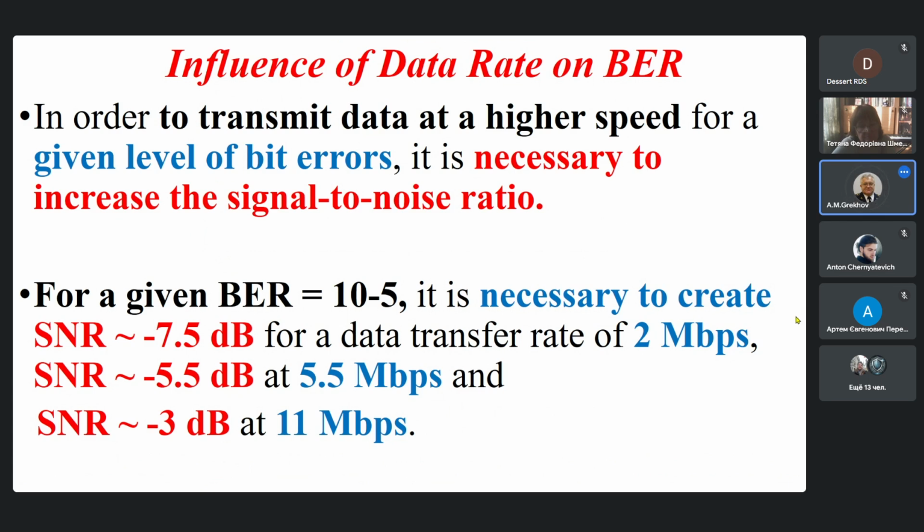For example, for a given bit error rate of 10 to the minus fifth degree, it is necessary to have a signal-to-noise ratio of minus 7.5 decibel for a data transfer rate of 2 megabits per second, minus 5.5 decibel at 5.5 megabits, and minus 3 decibel at 11 megabits per second.